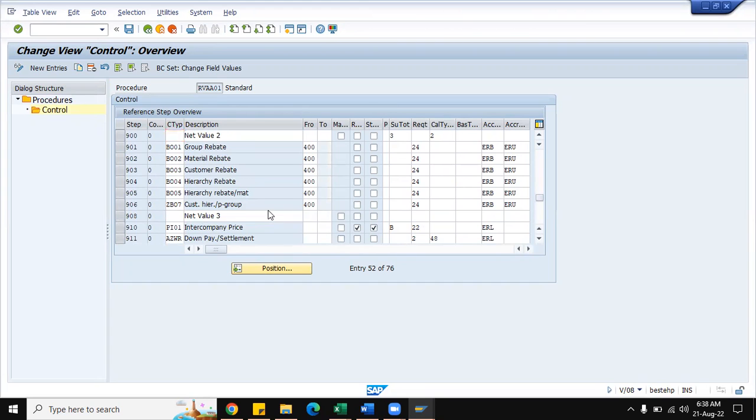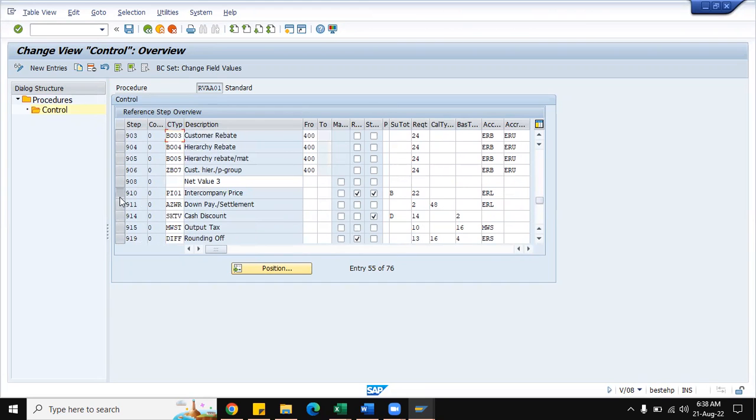So this is the one which differentiates here. The subtotal, okay, fine. It is a required condition type. You can see here the requirement type is 22.